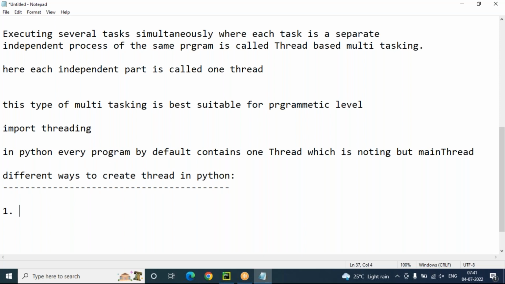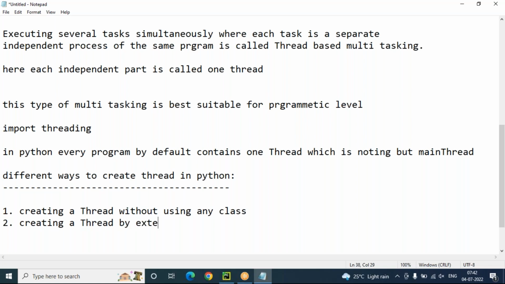First way is creating a thread without using any class. Next, creating a thread by extending the Thread class. Next, creating a thread without extending the Thread class.